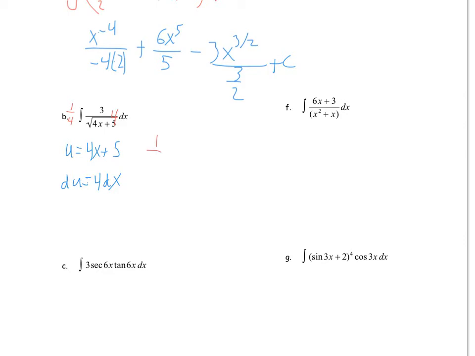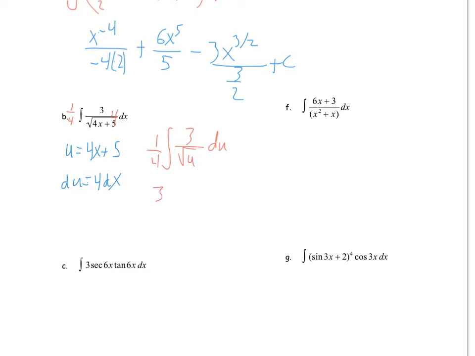So when I substitute, this becomes 1/4 times the integral of 3 over square root of u du. Okay, and then you can take out the 3 and make this 3/4. Actually, I'll just erase the previous line here. Except it won't let me, so never mind.